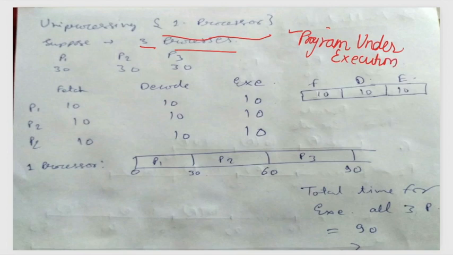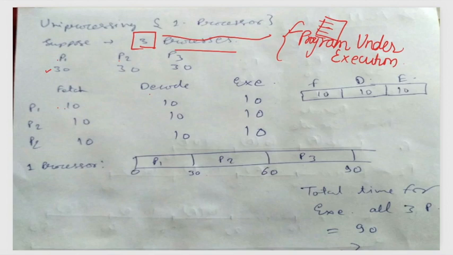Suppose you have one whole program, there can be many processes for this same program. So let's suppose there are three processes P1, P2 and P3. Each requires 30 units of time for its execution. Got it? In this 30, for fetching of this process 10 units of time is required, and for decoding